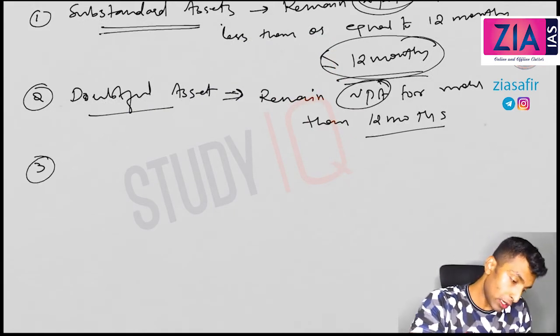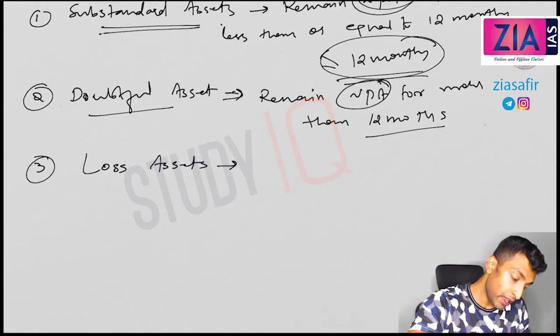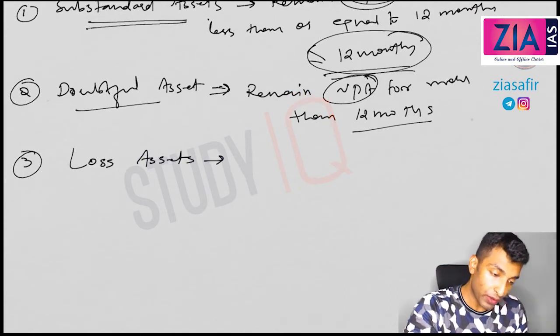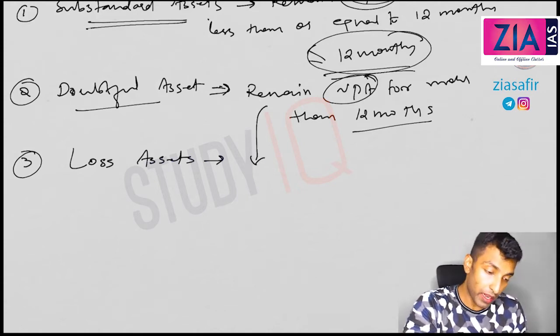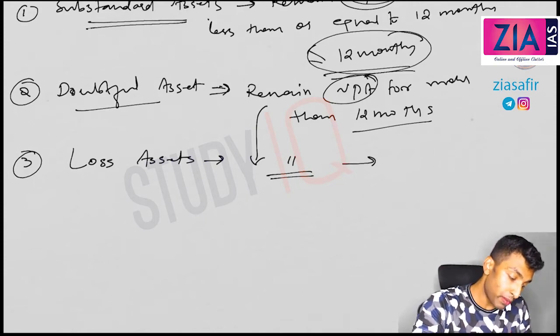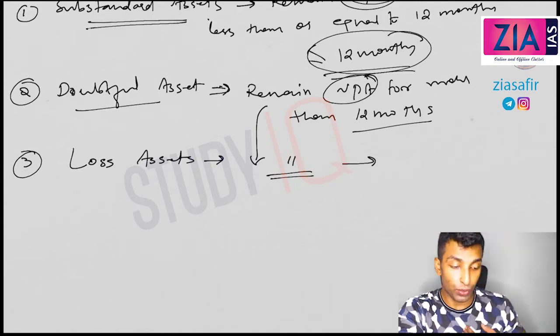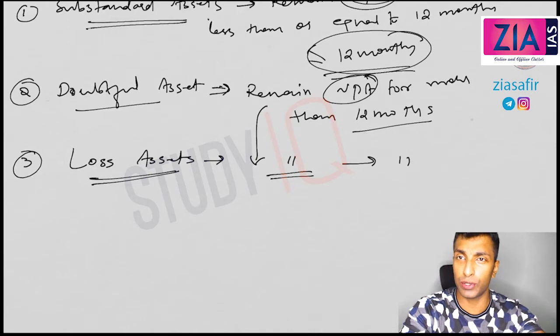Now the third category is loss assets. This is remaining NPA for more than 12 months, and that means this condition has to be satisfied, and it is also considered non-recoverable by the auditors. So this is the second condition. It has to be a doubtful asset, already 1 year crossed as NPA, and it has been classified as non-recoverable by the auditors.